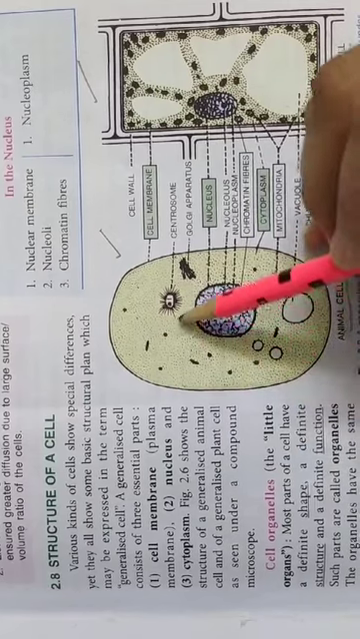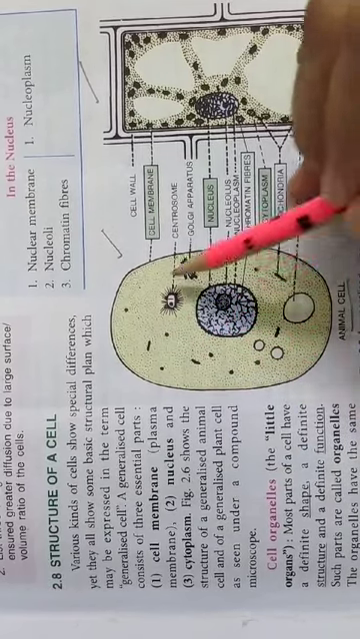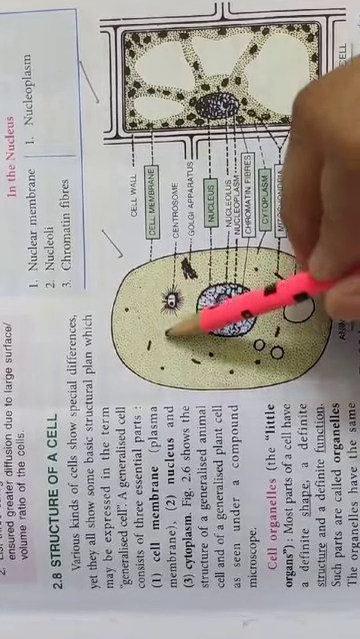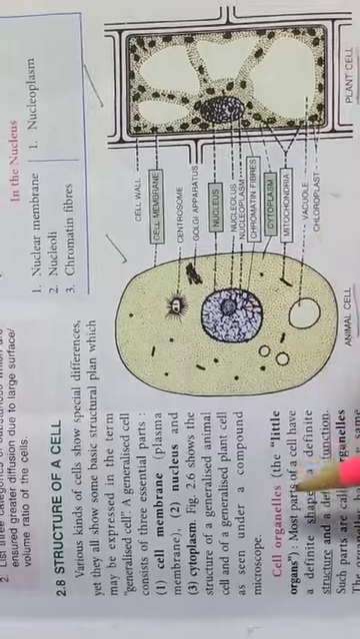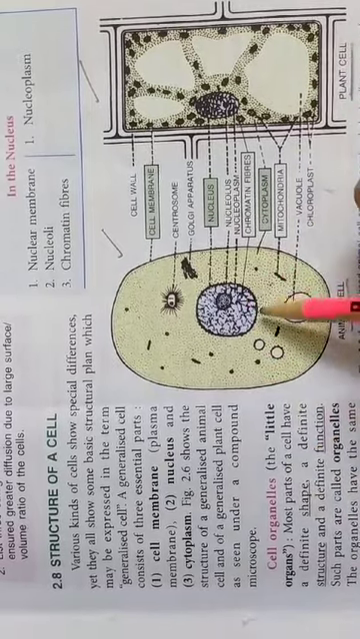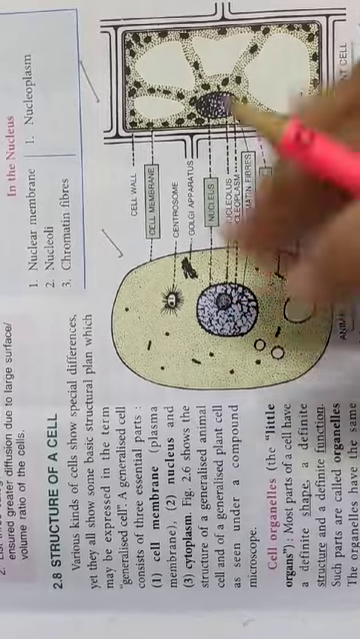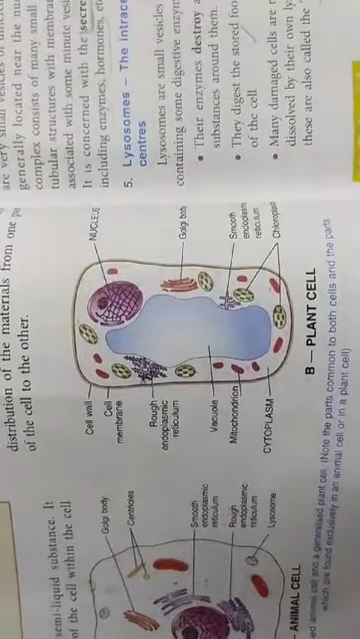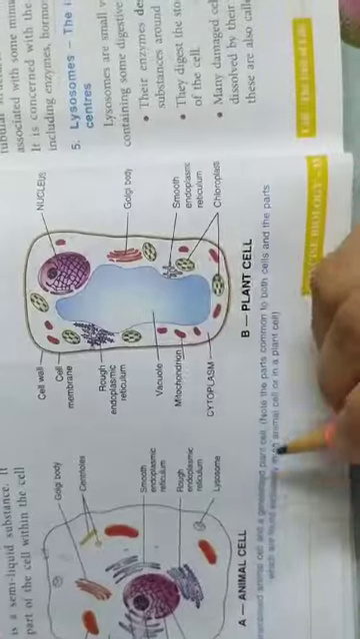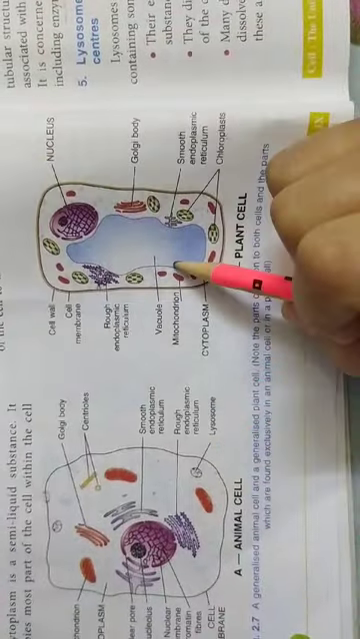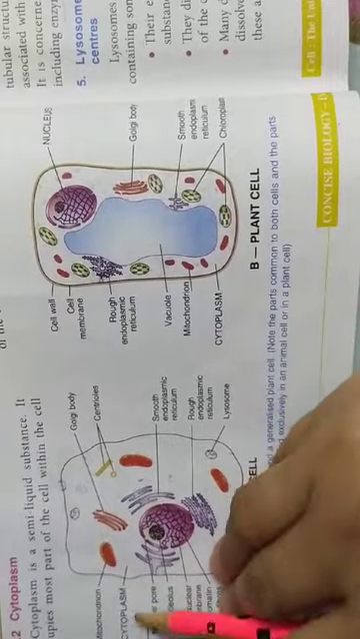Each cell has a fluid, we call it matrix. This is the matrix and we call it cytoplasm. And we can see some small organelles inside the cells. Under a normal microscope, we can see only the nucleus as a dark stained body. But under an electron microscope, you can see the detailed structure. This one is of a plant cell and this is of an animal cell. So these diagrams you have to draw and practice. And now we will discuss the cell organelles in the next video.